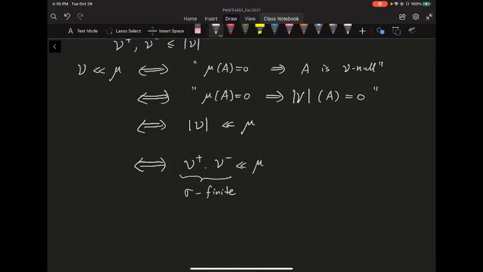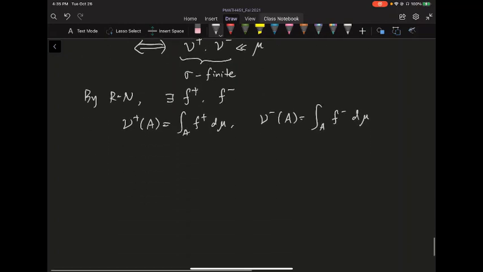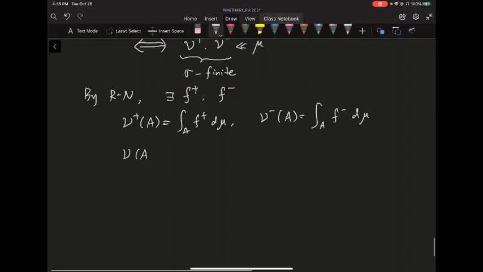By the Radon-Nikodym theorem, the sigma finite positive measure case, there exist an f plus and an f minus so that nu plus of A is the integral of f plus d mu, and nu minus of A is the integral of f minus d mu. You take their difference, and you get the signed measure nu, so nu is the integral of f plus minus f minus d mu.